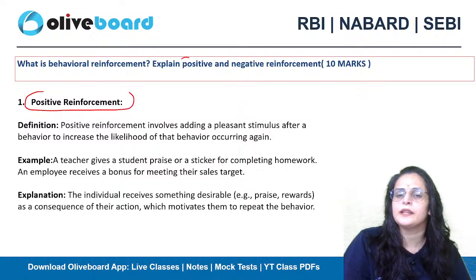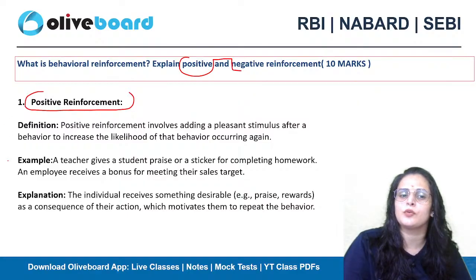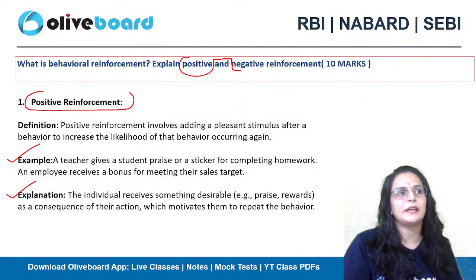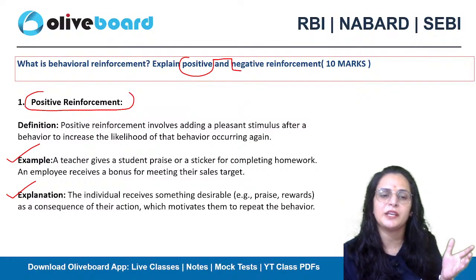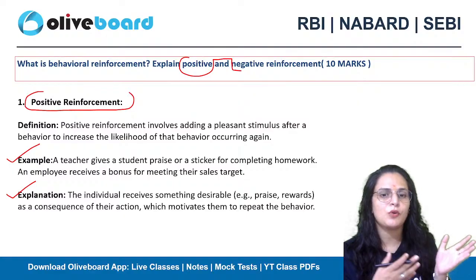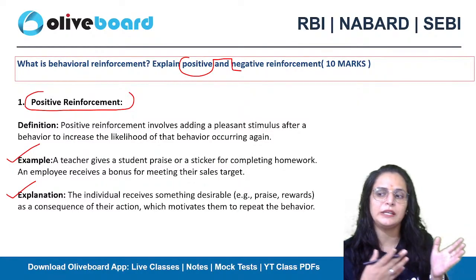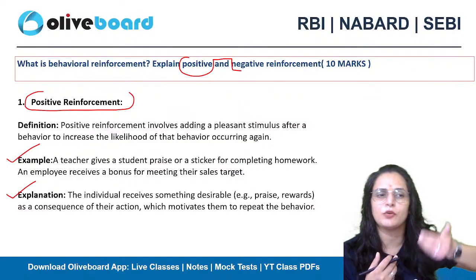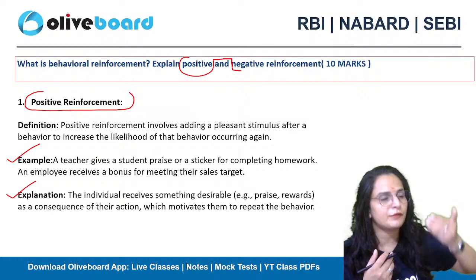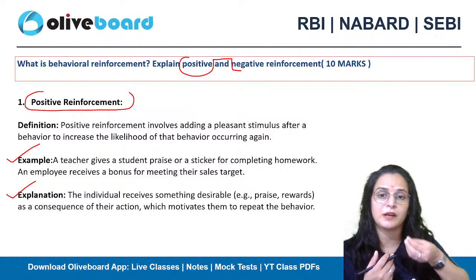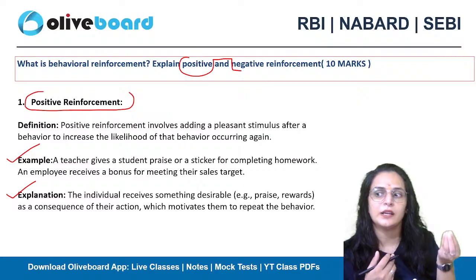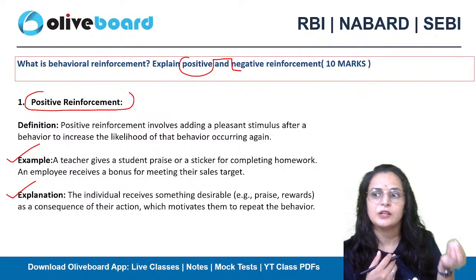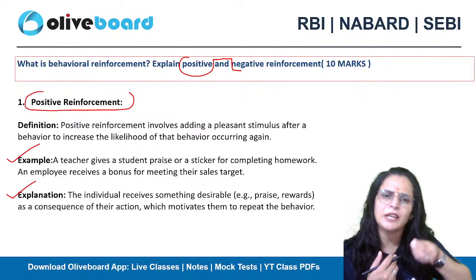As I told you, in positive reinforcement, you should not end by writing the definition only. You should write a good example. You should write an explanation if you are aware of it. Positive reinforcement is adding a pleasant stimulus after a behavior. For example, you ask your kid at home to clean his room. He will not clean, but if you start doing the same work with him or her, he will definitely clean the room. And after doing it, if you reward him or give him a pleasant stimulus, something the kid needed, he will be encouraged to repeat the same behavior.